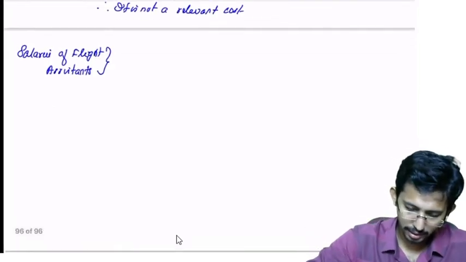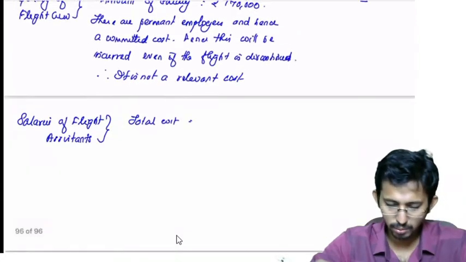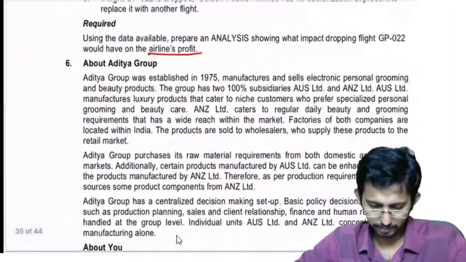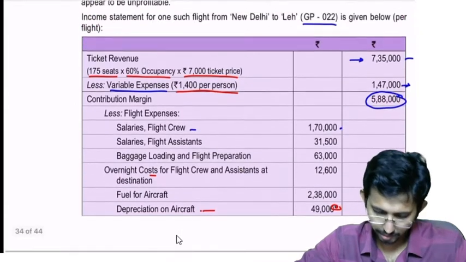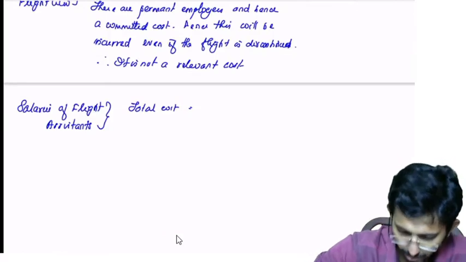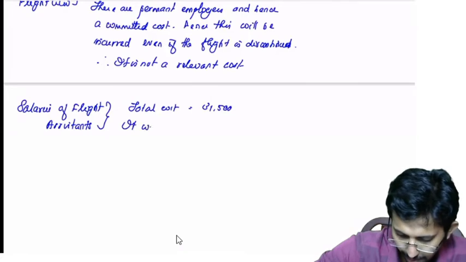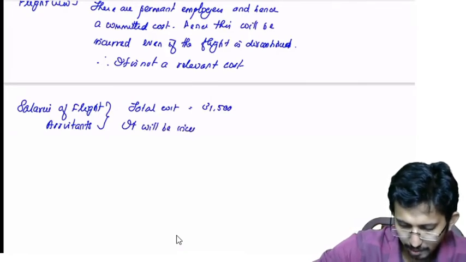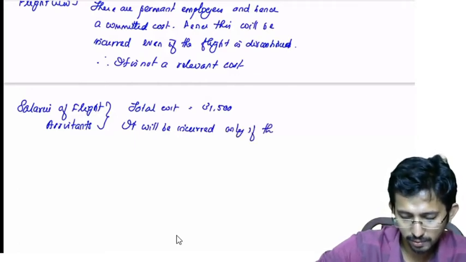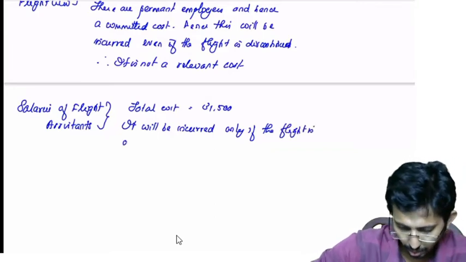Okay, so you can write total cost is equal to, total cost. What is the total cost? What is the amount? The amount is 31,500. So you can write it will be incurred only if the flight is operated.